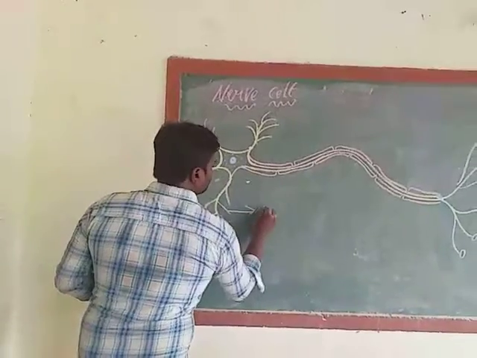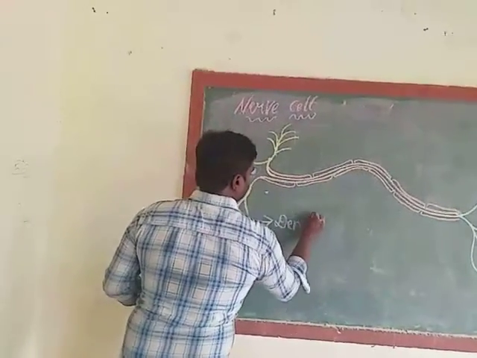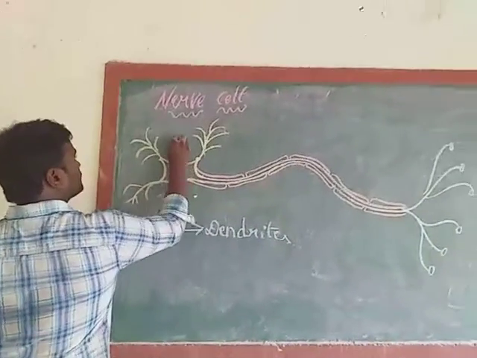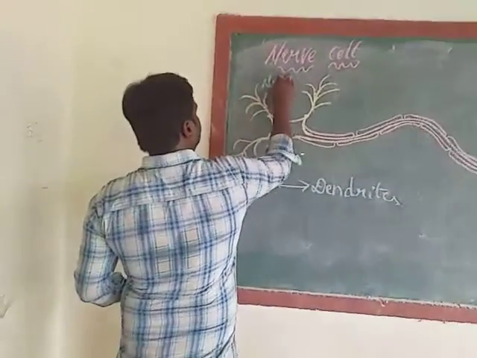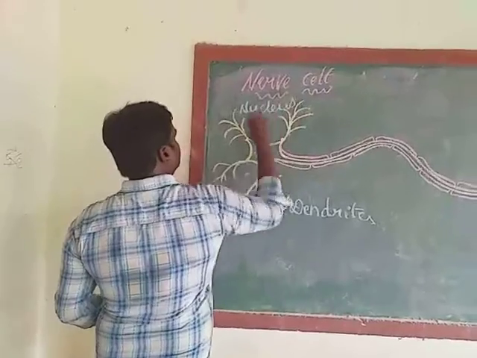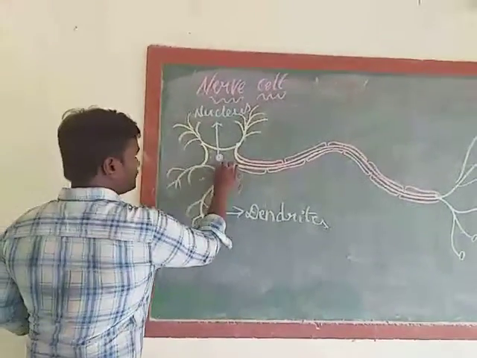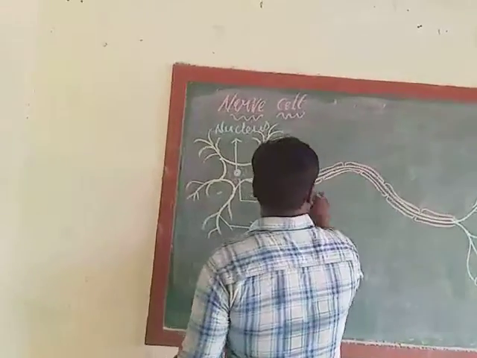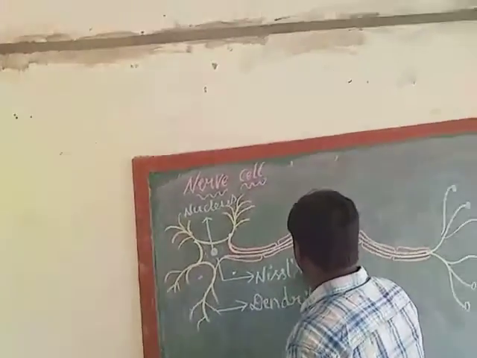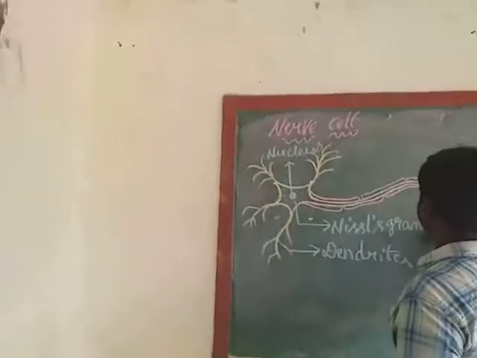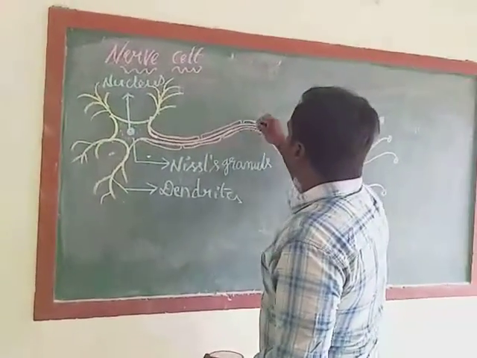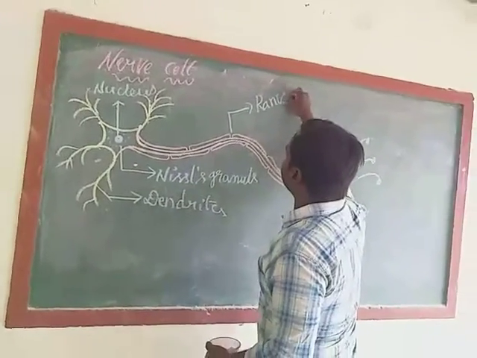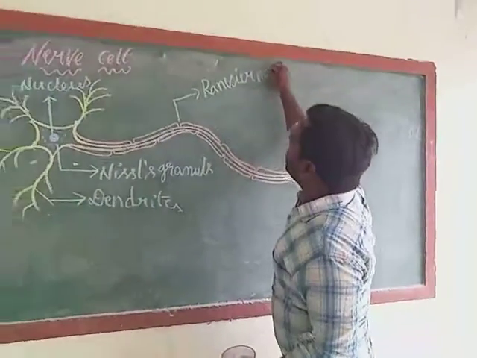These are dendrites. This is nucleus. Next, these are Nissl's granules. These are Ranvier nodes.